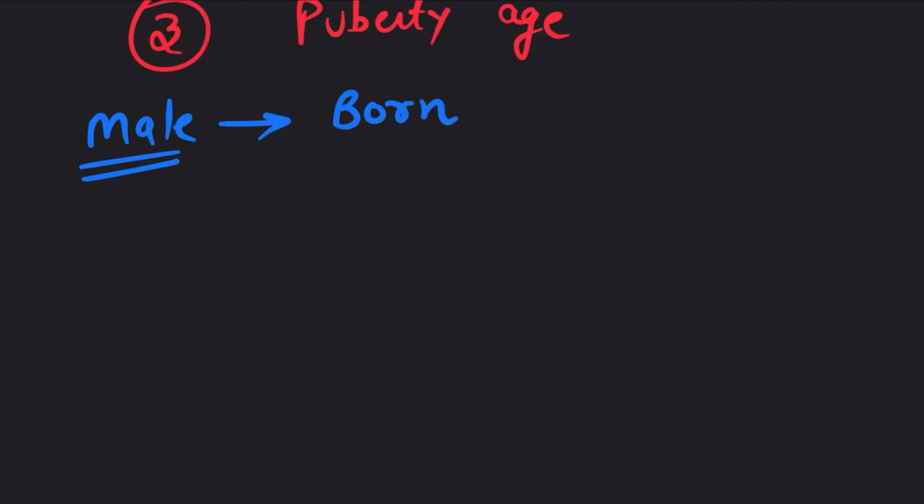And that will be puberty age. So what's puberty age? Let's understand it by an example. First, take an example of a male. Let's say a male is born, and after a certain period of time, let's say the male is now 11 years old.